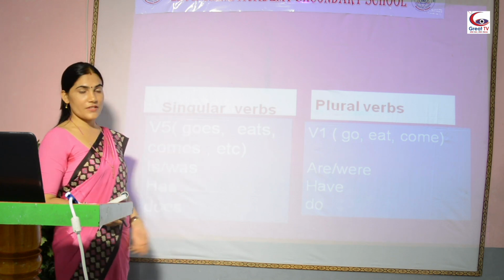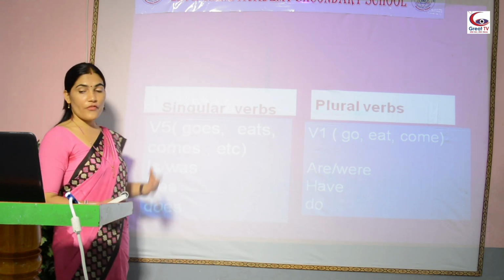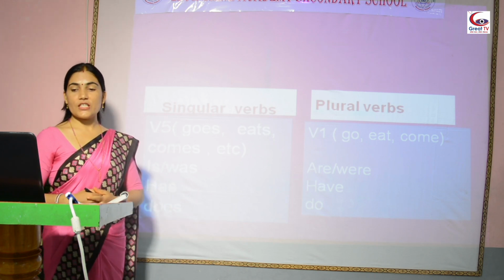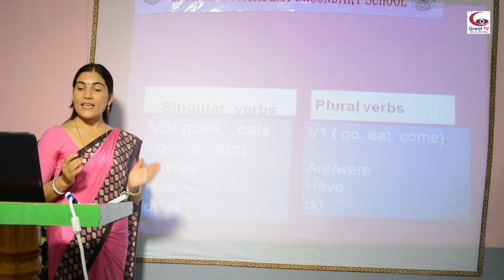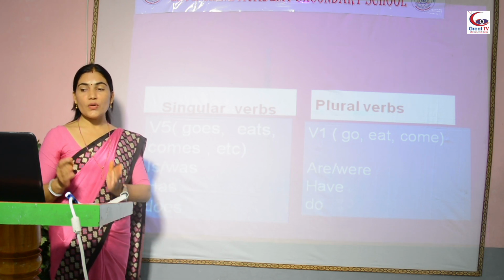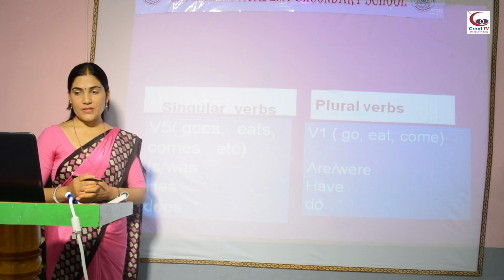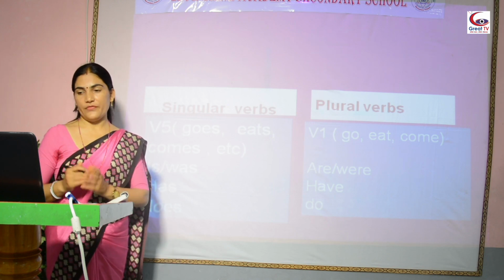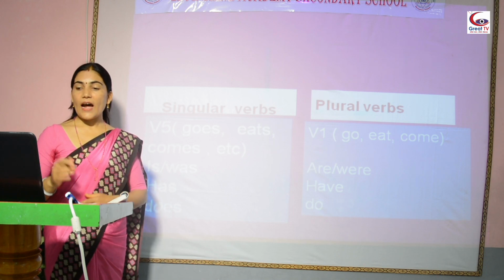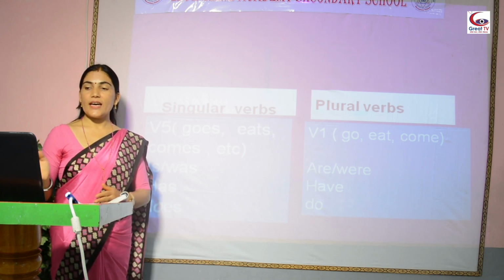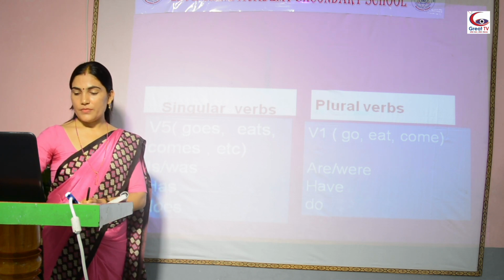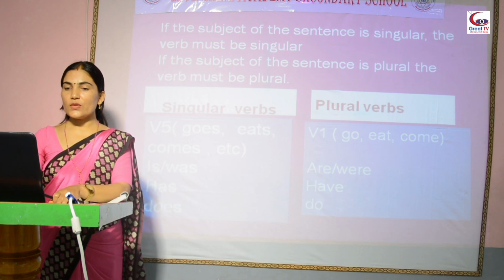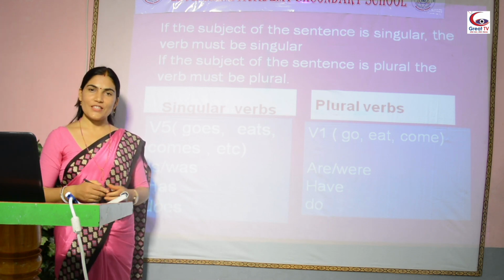Here, singular verbs. This verb 5: goes, eats, comes. These are singular verbs. Is, was, has, does. Similarly, go, eat, come are plural verbs. They are also called the root form or infinitive form of the verb. Are, were, have, do are also plural verbs. If the subject of the sentence is singular, the verb must be singular.